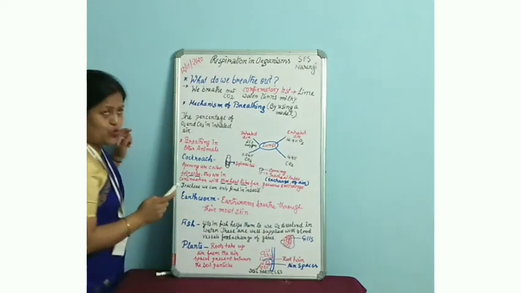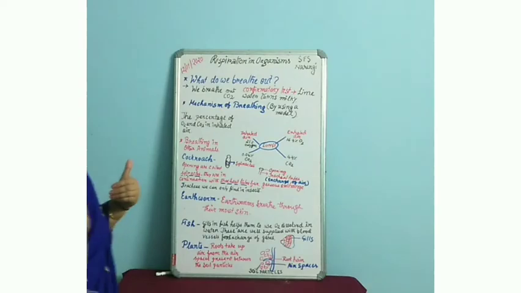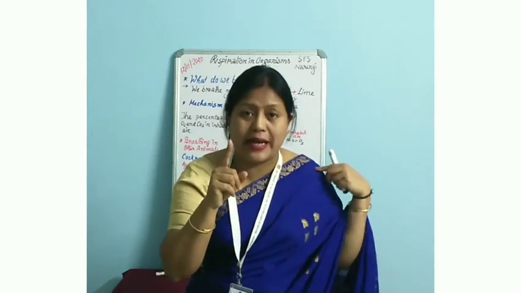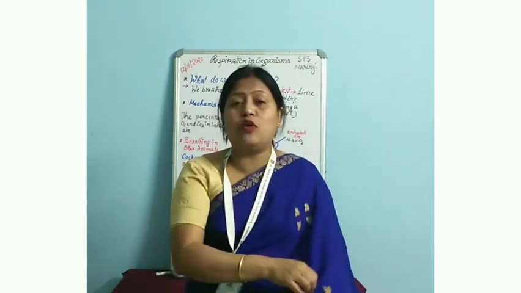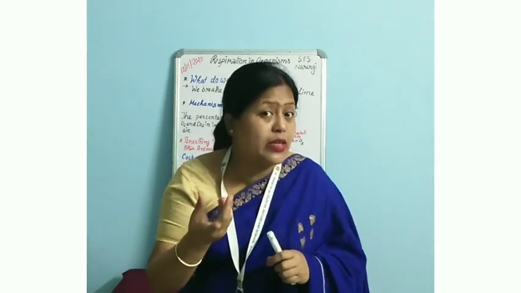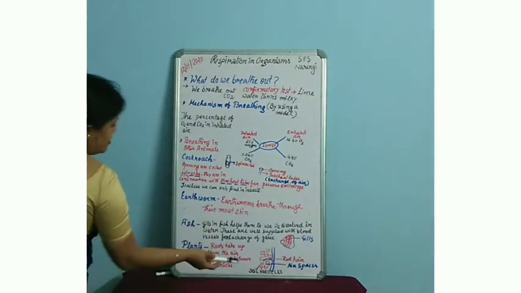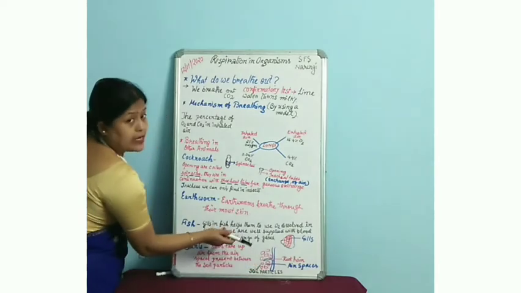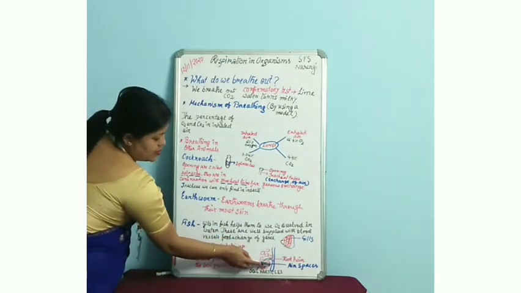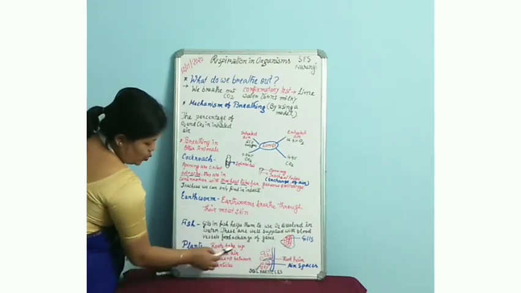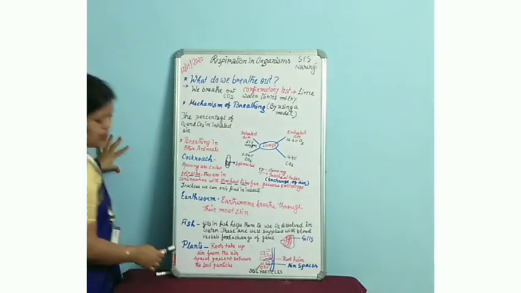And at the end we need to understand how in the plants also breathing occurs. Exchange of gases occurs with the help of a specific pore, you all are aware, that is stomata. But you know the roots also respire, they also breathe. So from where do they get the air? If you can see here in this drawing, the root hair is taking air which is present between the soil particles. Here in the drawing I have shown, these are the air spaces, this is the root hair. The root hair inserts in between these gaps, and then it takes the air which is present here. So roots take up air from the air spaces present between the soil particles.